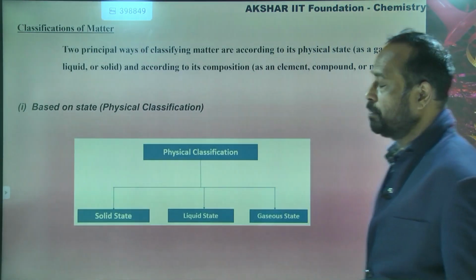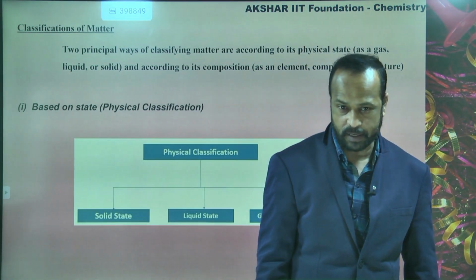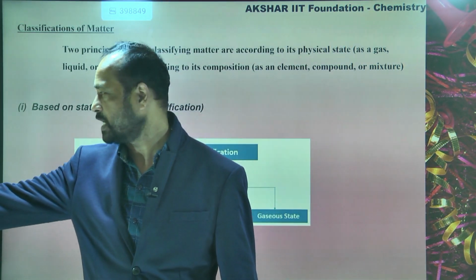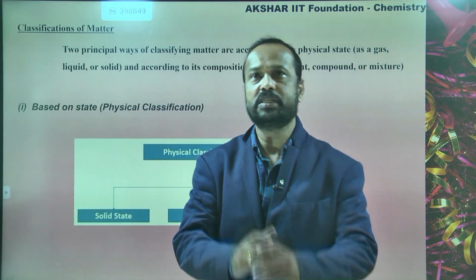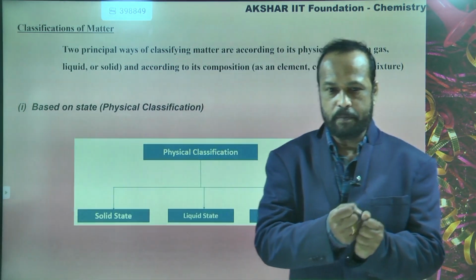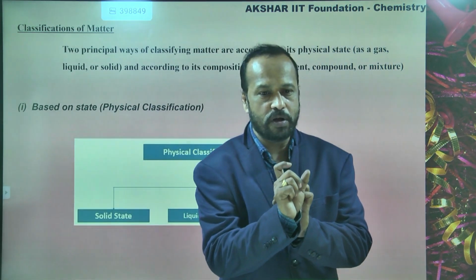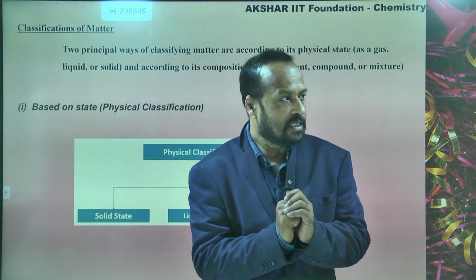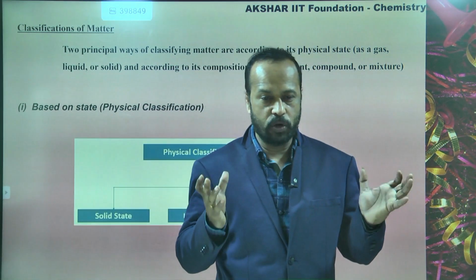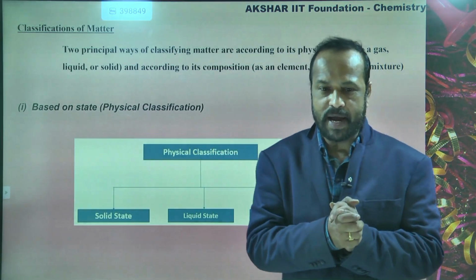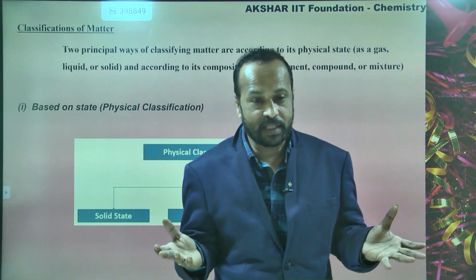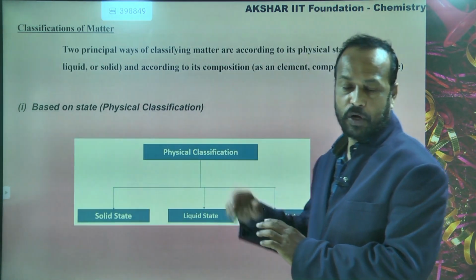Now see here, our main topic is the classification of matter. How do you classify the matter? Just as I said, matter is anything that has a mass and occupies space. If you see around us, so many things are there which we can see. Just now I told you that, for example, the book is also matter. But what is the state of the book? Book is a solid. Yes or no? And similarly, if you take the air, just now I told you that air, if you blow into the balloon, that is also matter. Similarly, I said that water is also matter. So how can we classify the matter? That classification of matter we are going to discuss here.